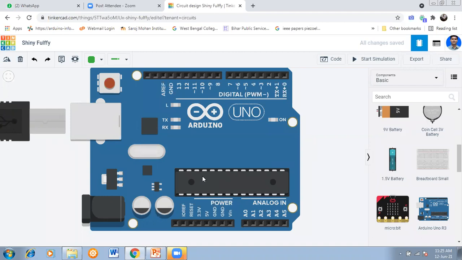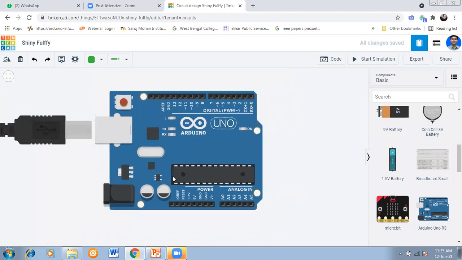So this is the Arduino board, and we'll use it. When we use this board practically, this is the power supply. This is a USB port, so you can connect it with your PC. When this USB is connected with the PC, you need not use another power supply, because this is also a power supply. If you use this USB, the required power will come from the PC.